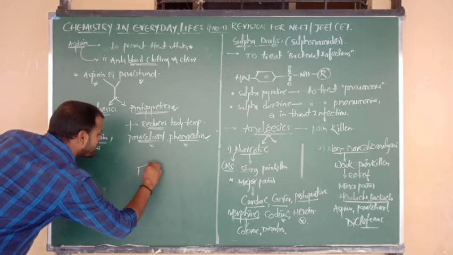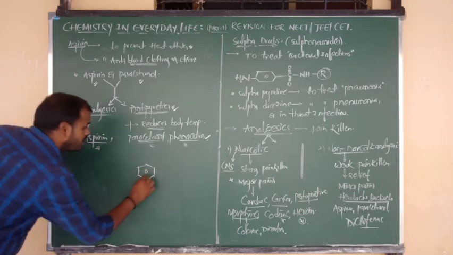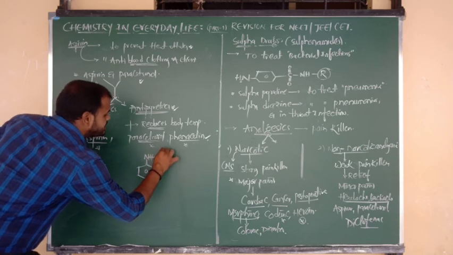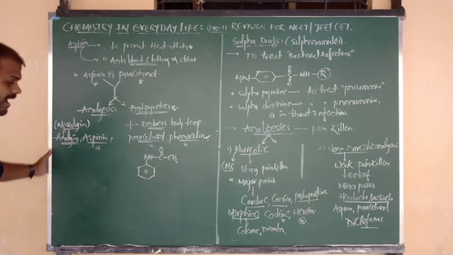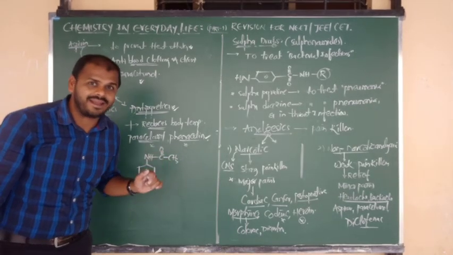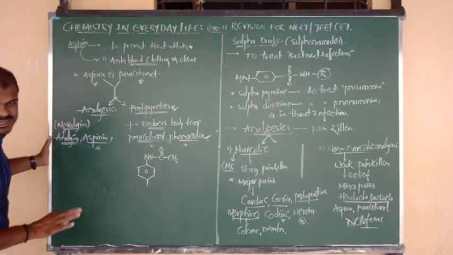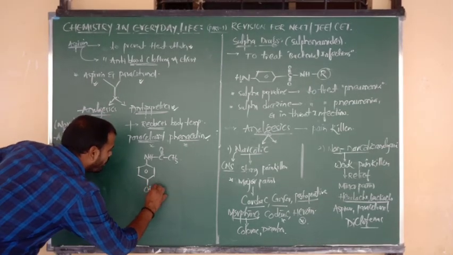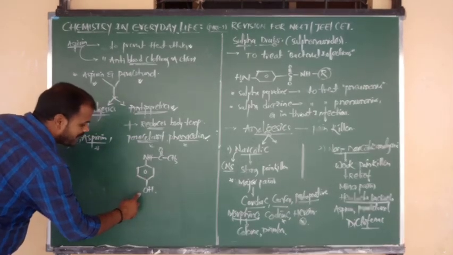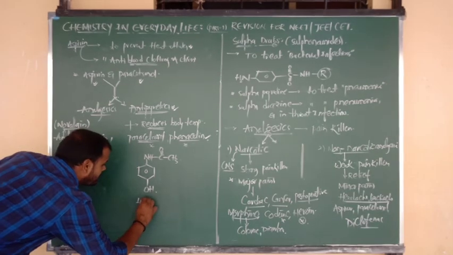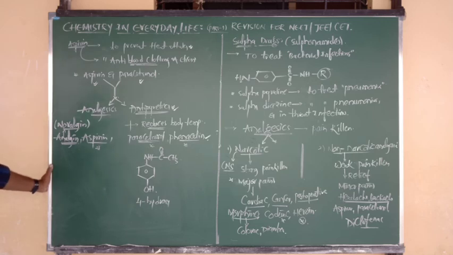The structure of paracetamol is: first of all I am going to write benzene, connected to NH, and NH connected to C double bond O. C double bond O is bonded to the group CH3. What is the name of this compound? Acetanilide. What, beta? Acetanilide. At the opposite place, exactly the para place, here I am going to write the OH group. So what is the name of this compound? The fourth place is connected to hydroxy, so this is 4-hydroxy, and also we can say para-hydroxy. Yes or no, beta? Good.